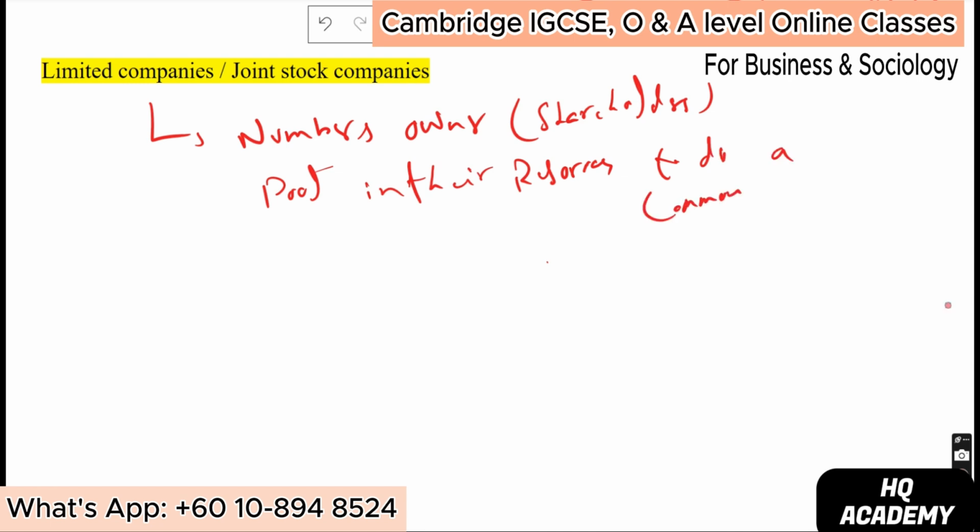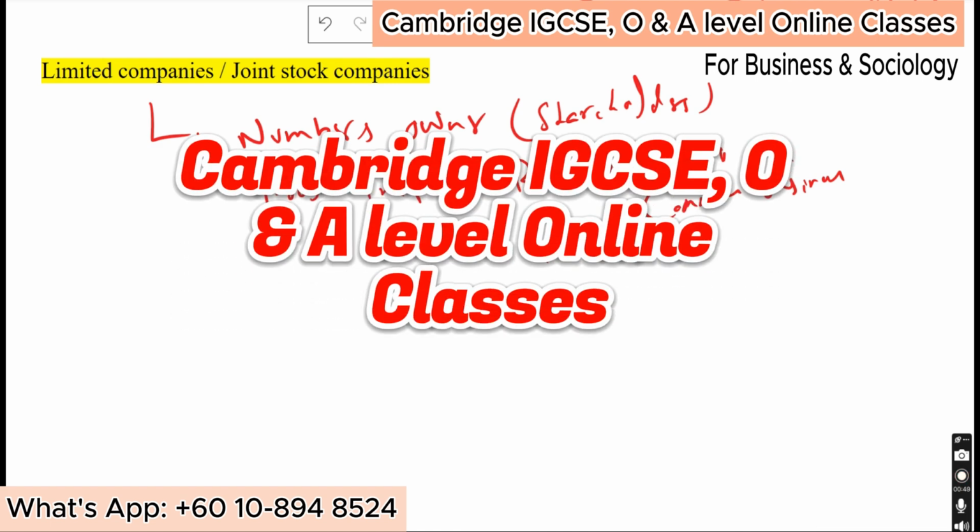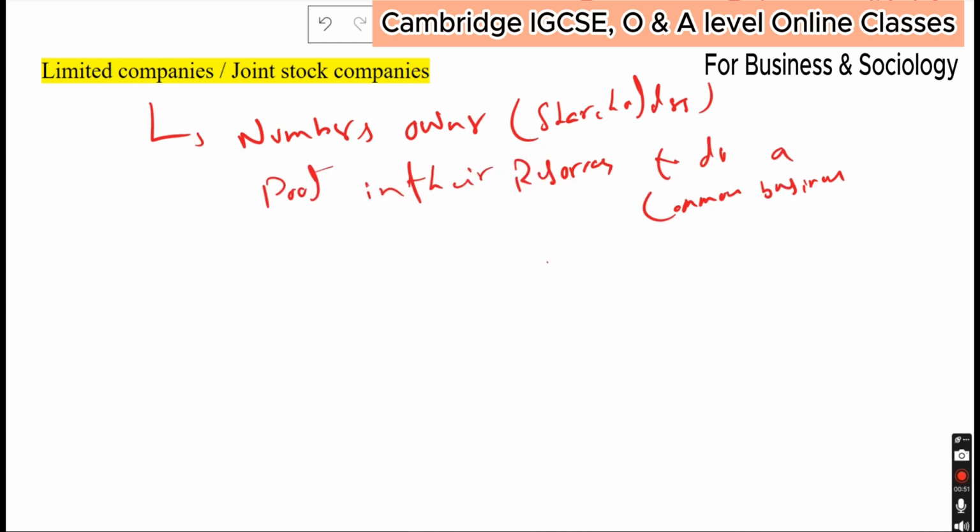Just recall all the stuff we discussed in yesterday's class. That becomes a limited company, where all the shareholders make an investment together to do a common business. They are together and they decide who should be the CEO of the company. All together, the board of directors are known as the shareholders of the firm and also the owners of the limited company.